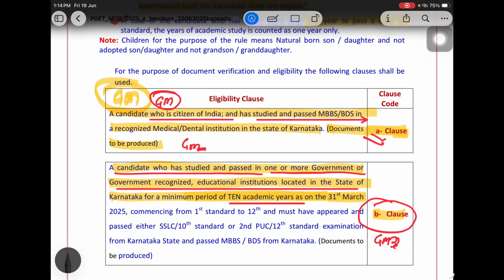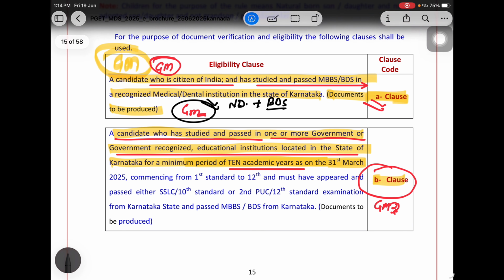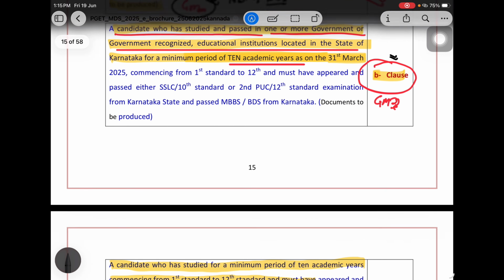Okay, a candidate who is a citizen of India and has studied and passed BDS in a recognized medical dental institution in Karnataka, that is coming under clause A, and they are holding a GM seat, they can claim for the GM seat. So if you are non-domicile of Karnataka plus done BDS from Karnataka, you can target the GM seat, there is no issue. But if you are domicile of Karnataka and you have already done 10 years of academic study in Karnataka, then you come in clause B.